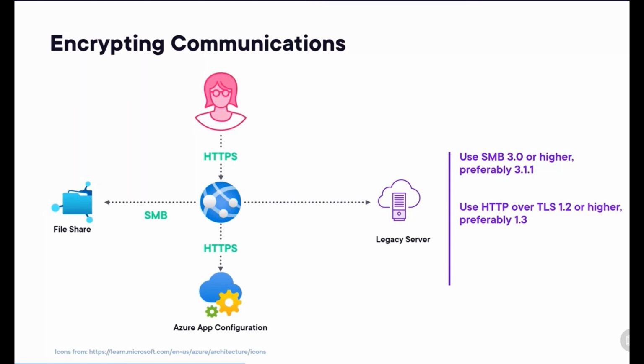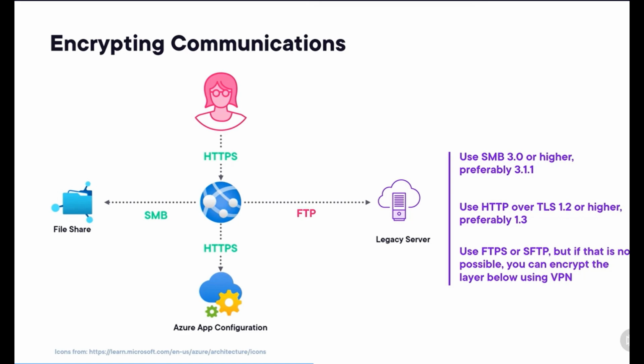That leaves us with the communication from our app service to the legacy server. And we're in a bit of a pickle here, because the protocol that we have to use is FTP. Ideally, you want to switch to FTPS or SFTP, but that legacy server just doesn't support it. In situations like this, you can fall back on another solution.